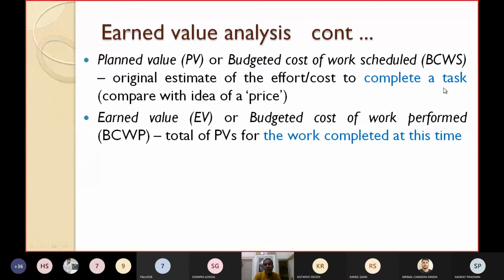Here it is not the same as completing the whole project. That's why you have to emphasize that for completing a task, what is the original estimate of the effort or cost? That will be known as planned value.